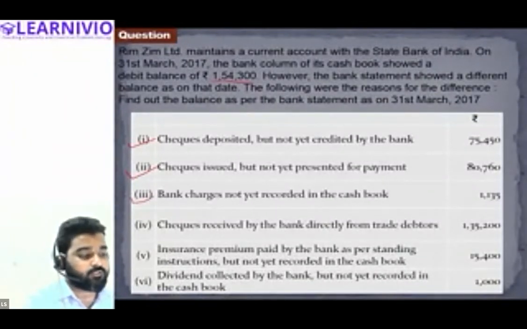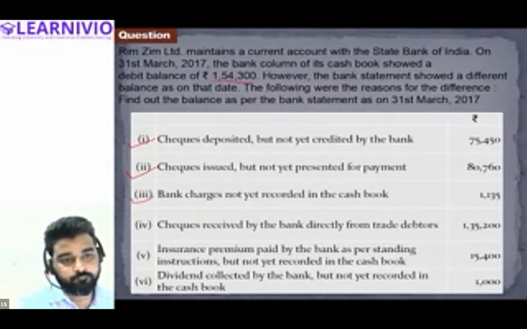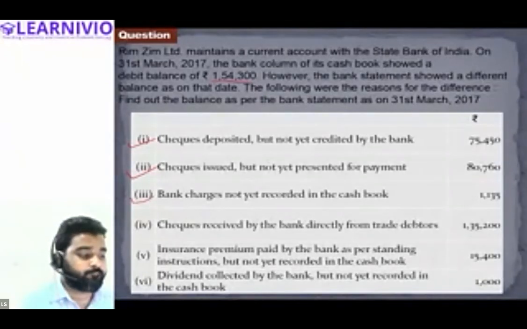Then we will be recording. What is the balance as per cash book? 1,54,300.